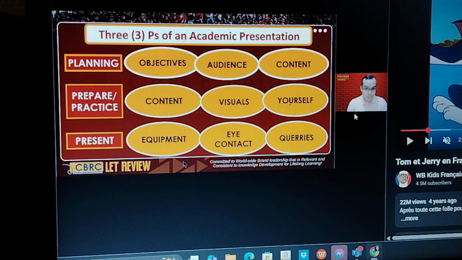And the last one is queries or questions from the audience. It's important that questions from your audience are answered very well and adequately, because that establishes, confirms, and reinforces your credibility. If you're able to answer the question well, you get the confidence of your audience. They will trust you, and they will rely on you, and you're probably going to get very good feedback from them. All right, so these are the 3 P's of academic presentation.